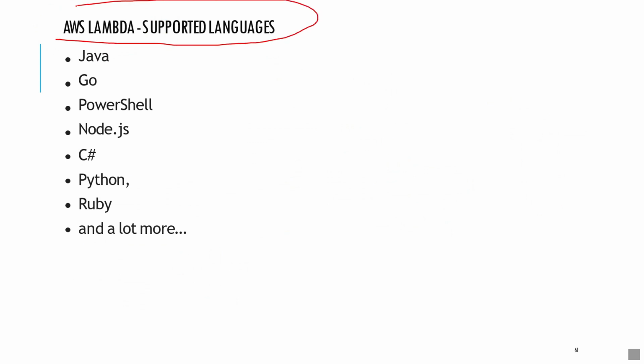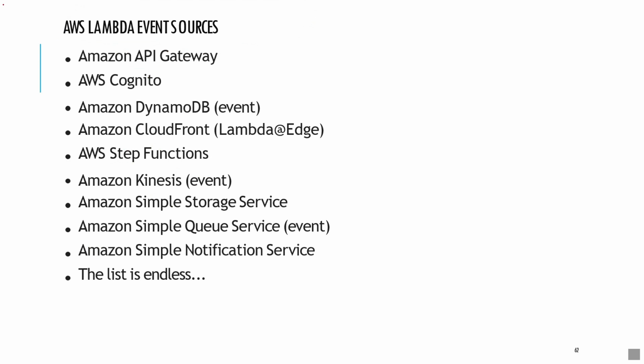AWS Lambda supports Java, Go, PowerShell, Node.js, C#, Python, Ruby, and a lot of other programming languages. Now, AWS Lambda event sources.